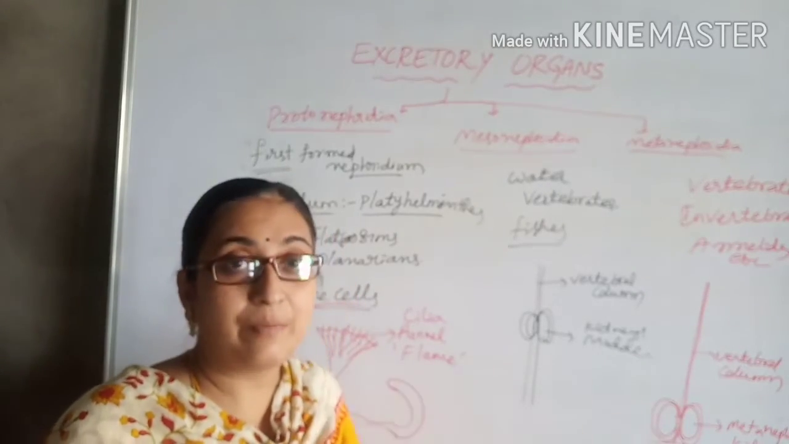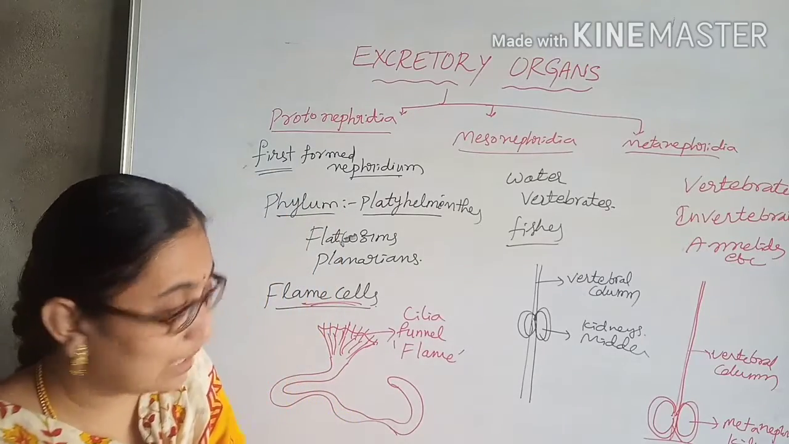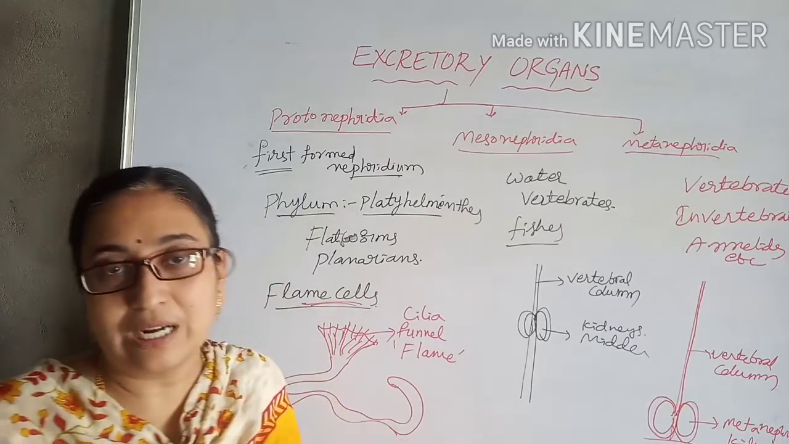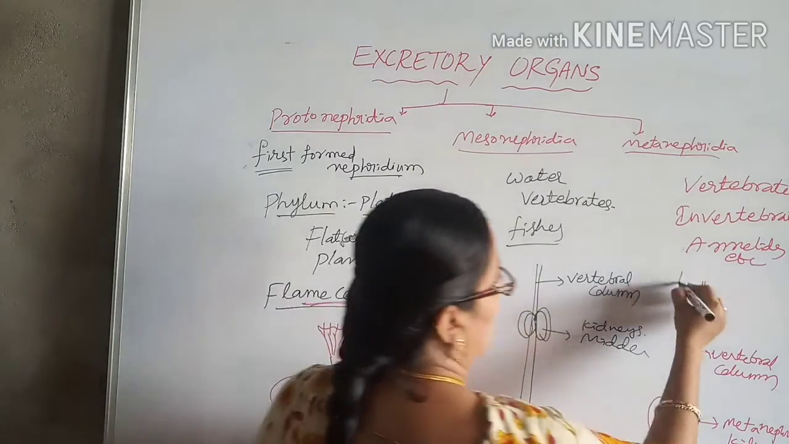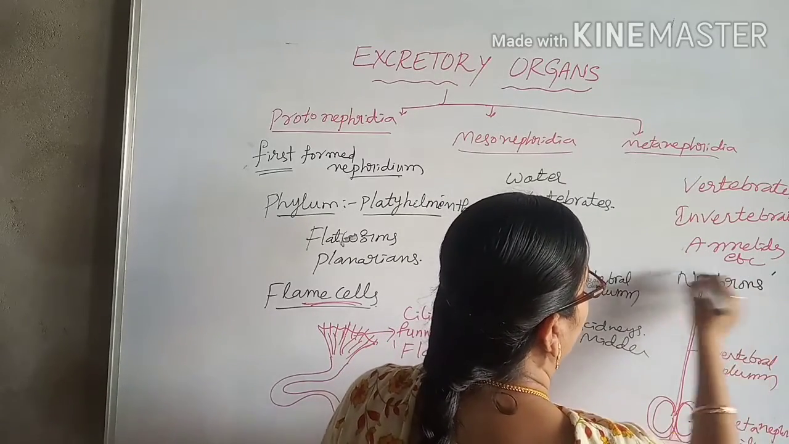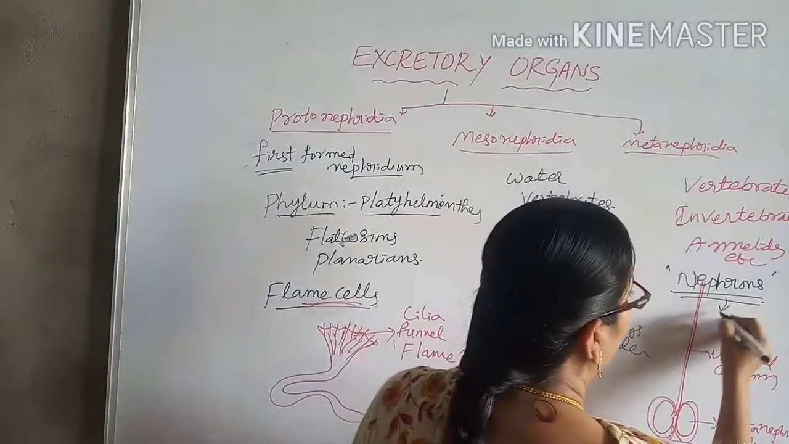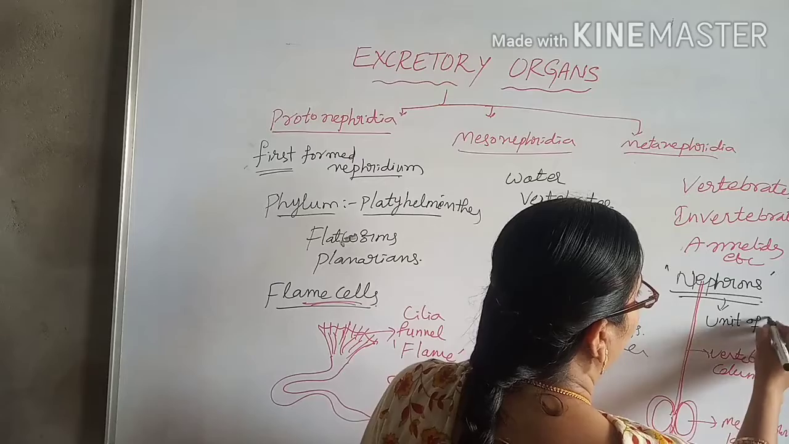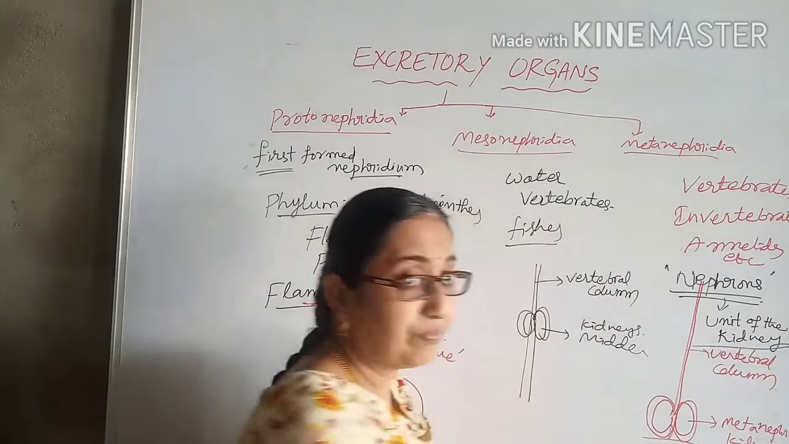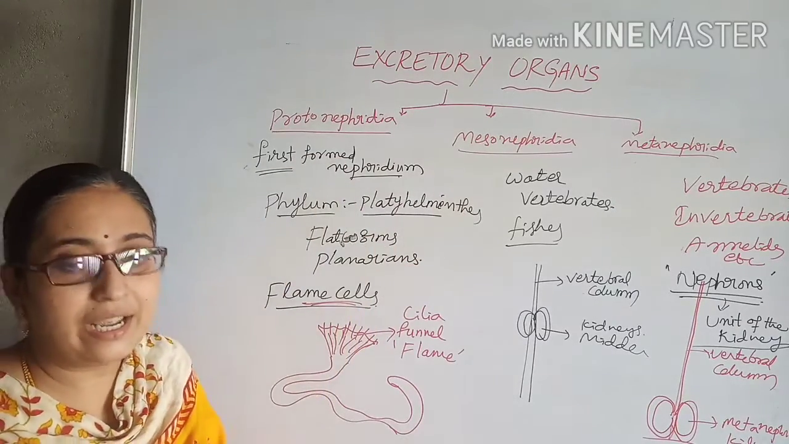They help in the excretion process, and in vertebrates, these metanephric kidneys are made up of thousands of units called nephrons. They are called nephrons. The nephron is the unit of the kidney. So these are mainly the three types of excretory organs.